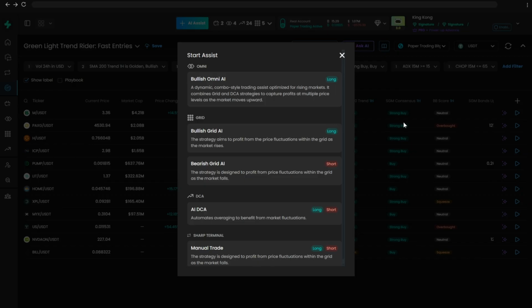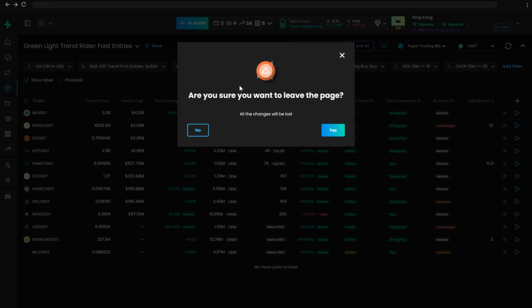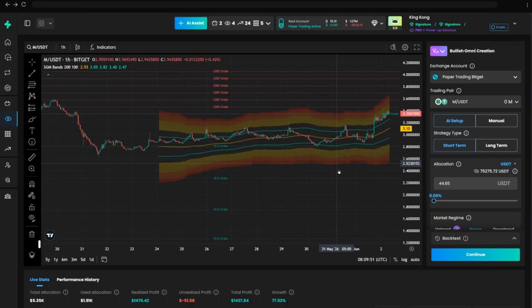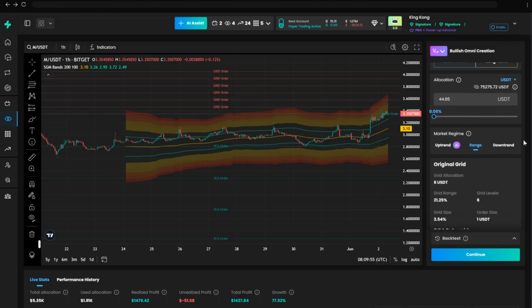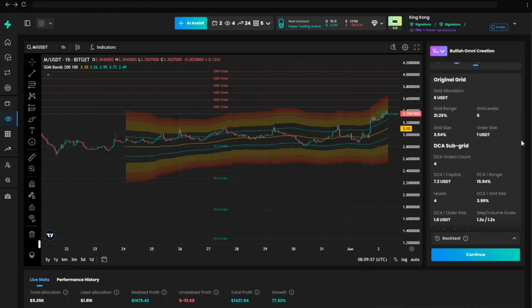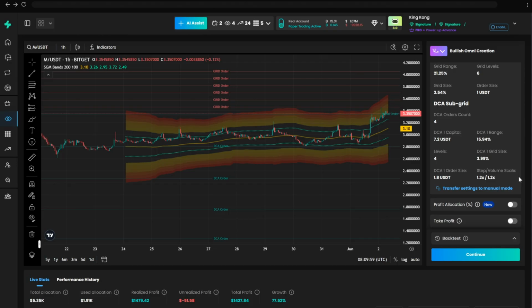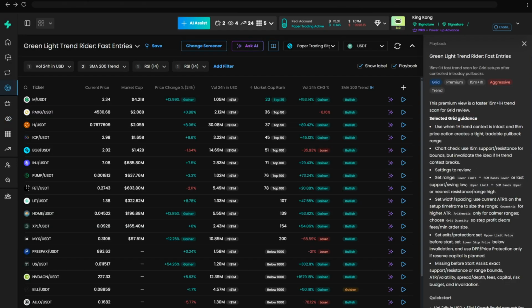Then comes the part that still matters most: validation. Check the chart. Review structure, timing, liquidity, spread, invalidation, and risk. The screener helps you shortlist. Ask AI helps you understand. Your own review decides whether the setup still makes sense.